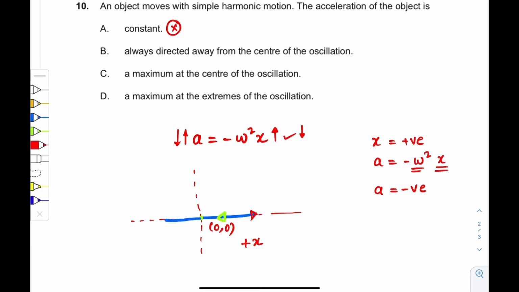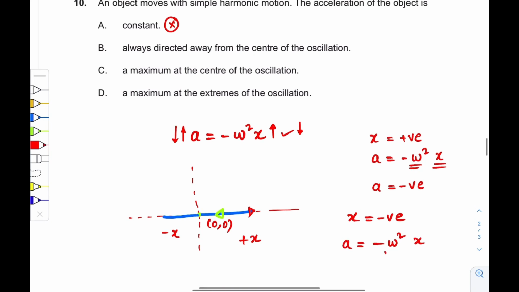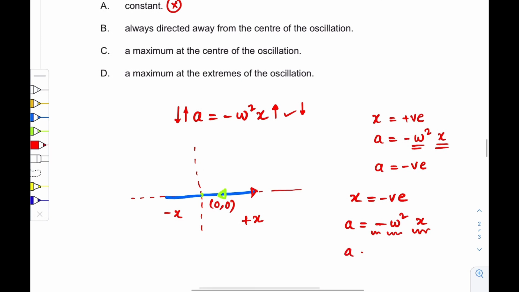Okay, so over here I am just going in the negative x, right? So when x is negative, what is acceleration? Again, acceleration is minus omega square into x. The square of any term is positive, x is negative, and over here there is a negative sign, so acceleration would be positive, because negative into negative is positive.